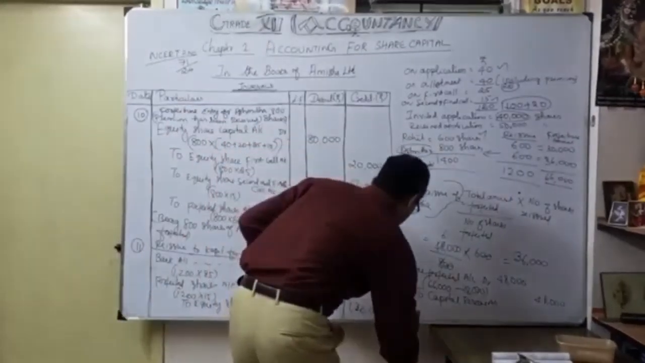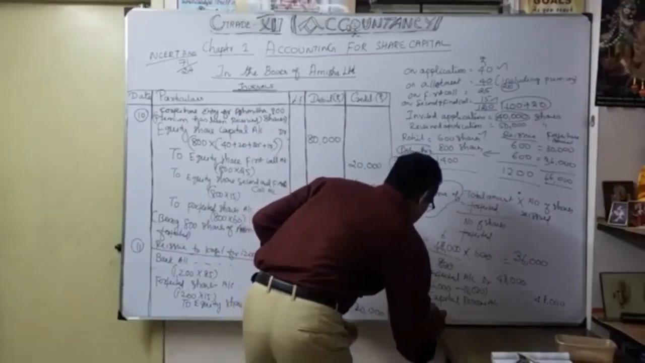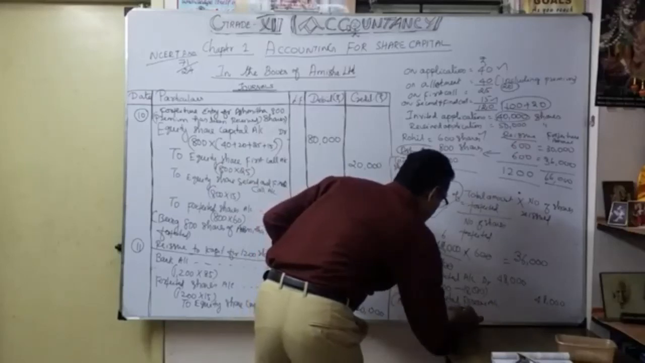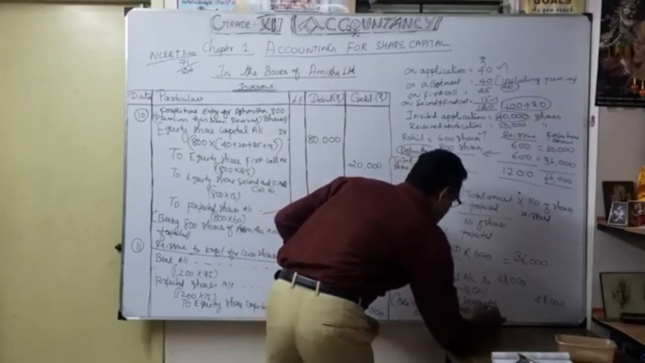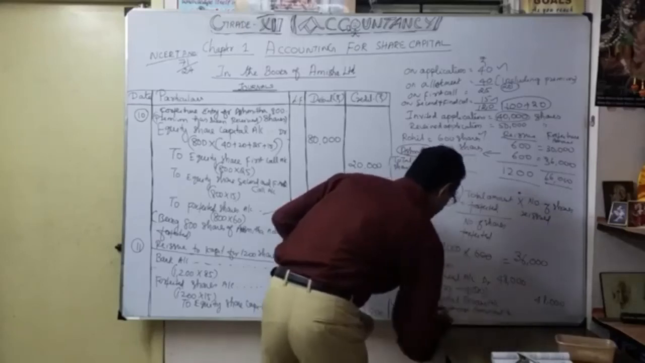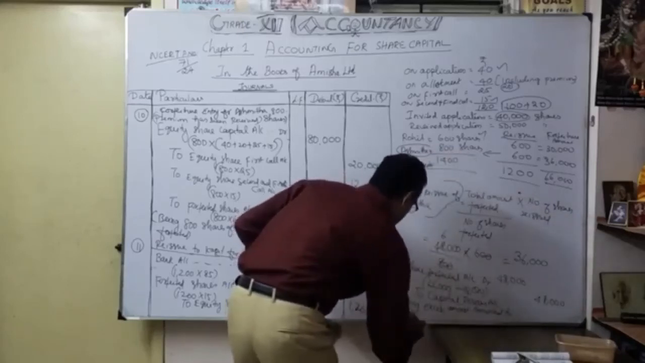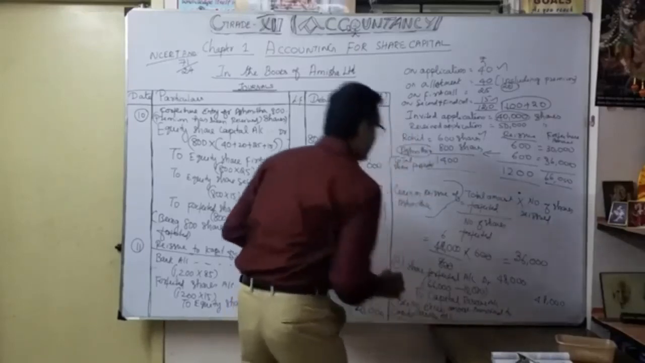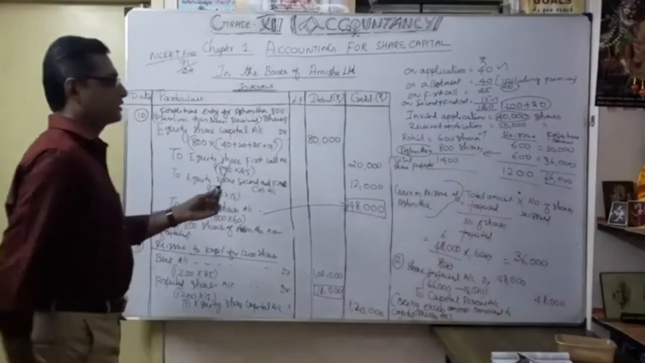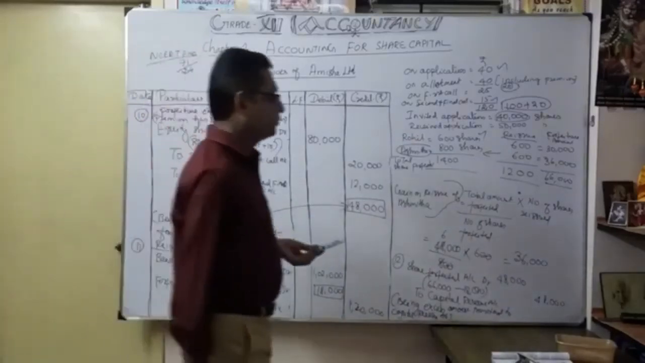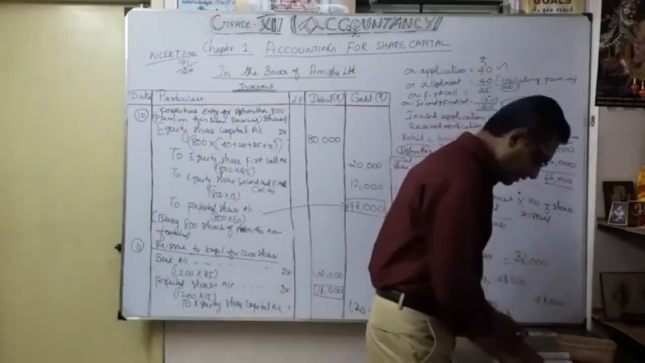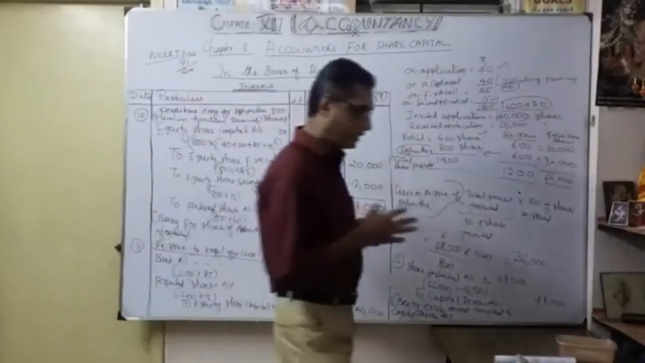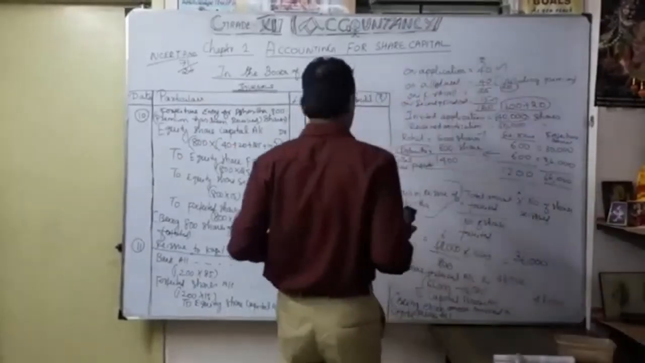So the narration being: excess amount transferred to capital reserve. Okay, that's this discussion. Now we are going to do the forfeited shares account. They ask how you will get the balance in the forfeited account. That's the next information. I will do it here.